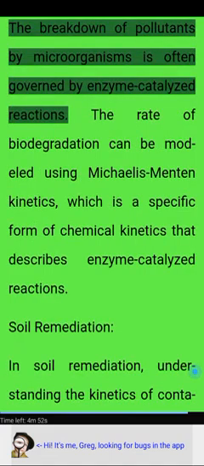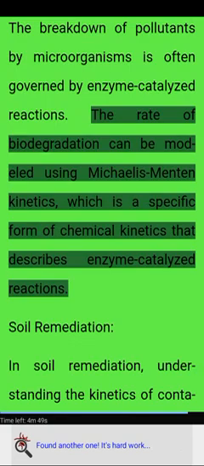Biodegradation. The breakdown of pollutants by microorganisms is often governed by enzyme-catalyzed reactions. The rate of biodegradation can be modeled using Michaelis-Menten kinetics, which is a specific form of chemical kinetics that describes